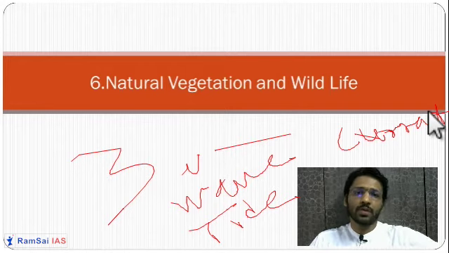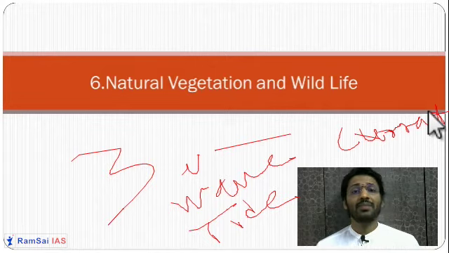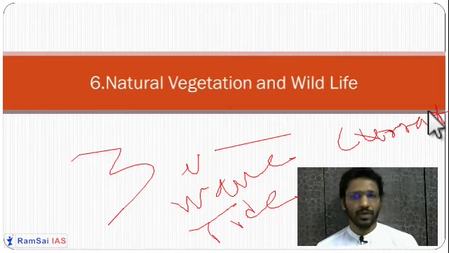Also for recreational purposes, there are people who ride the waves, sea surfers. For them also waves are very important. For some animals also waves are very important. In the coastal region also, some ecosystems are dependent upon the waves. Next one is a tide.